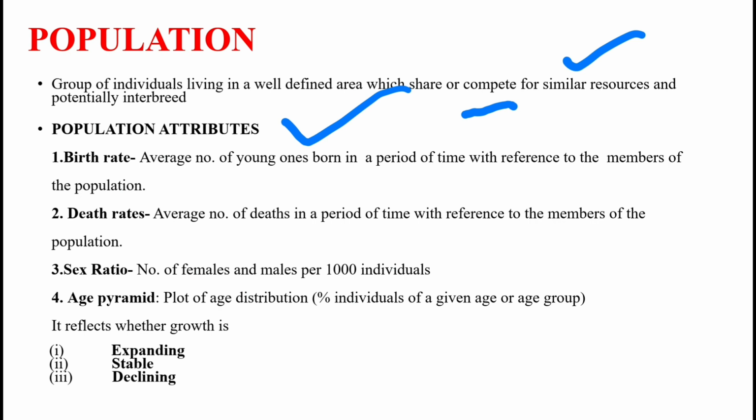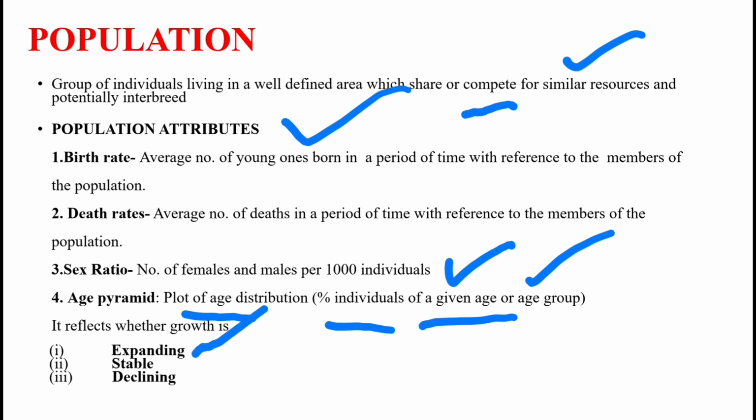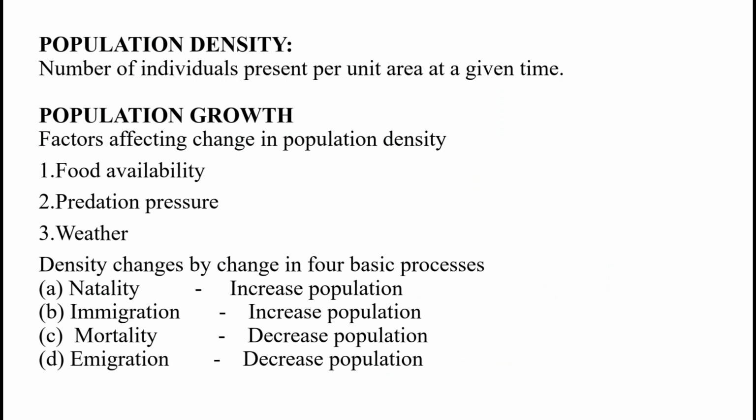Then sex ratio, the number of females per male per 1000 individuals. Then what is an age pyramid? A plot of age distribution, or percentage of individuals of a given age or age group. It reflects whether the growth is expanding, or it is stable, that means constant, or declining, that means decreasing.